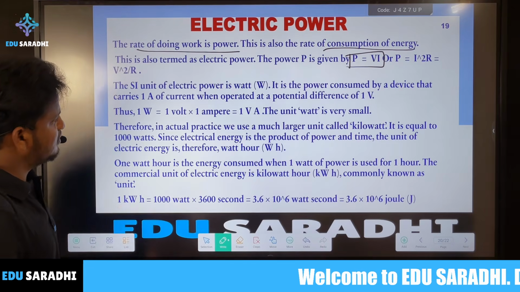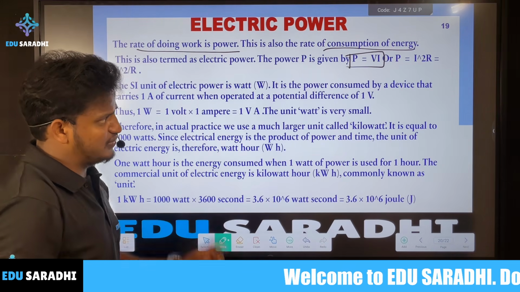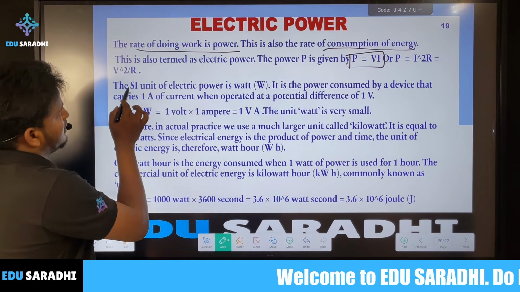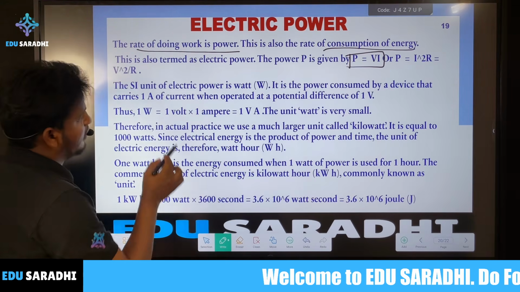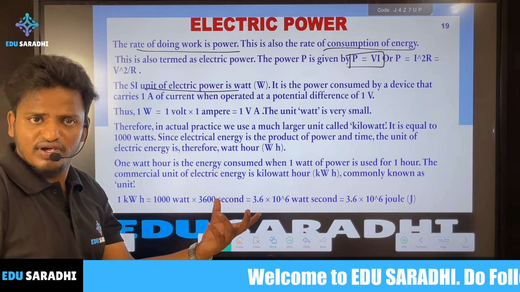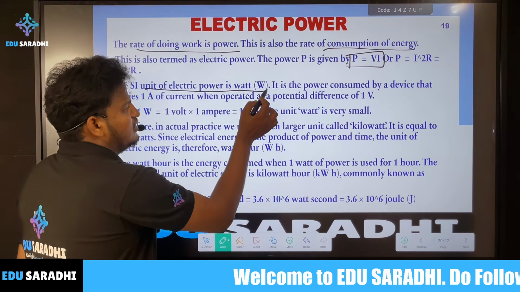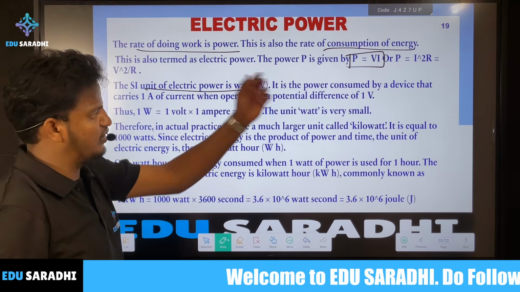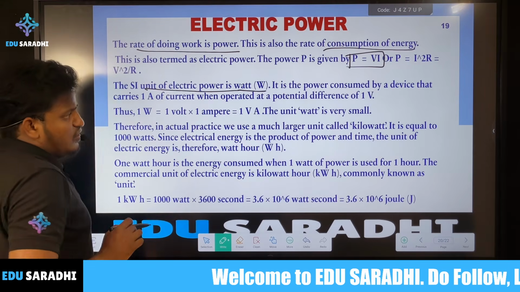Usually many times this question is asked: what is the SI unit of electric power? We studied power in mechanics as the rate of doing work, and the SI unit there is watt. Here also it is watt.